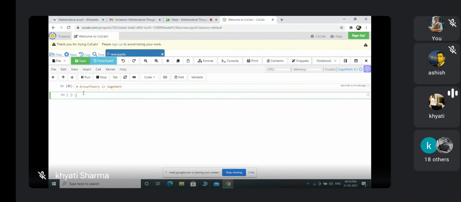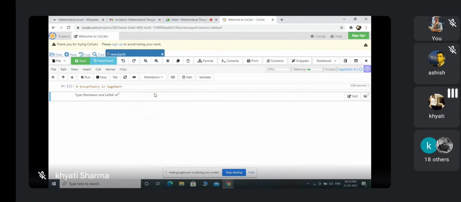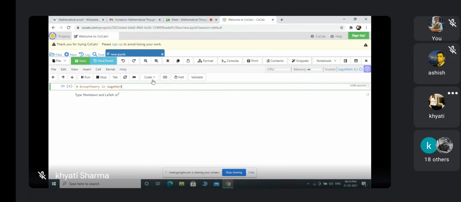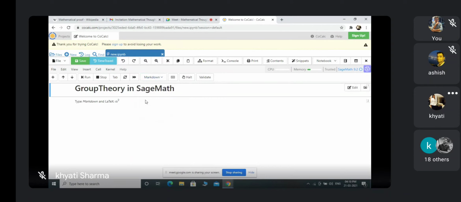It will do nothing. To run your heading, just go here where it's written code, and select markdown. When you select markdown, the heading group theory in SageMath will come.